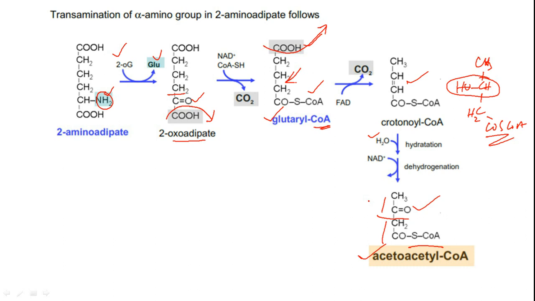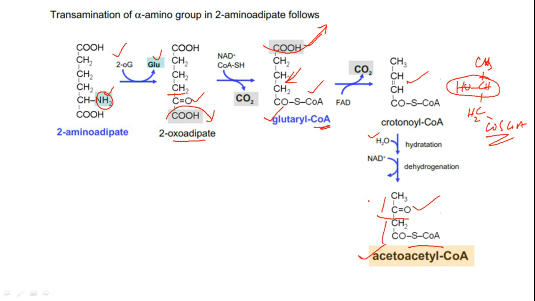Hence the epsilon amino group that is present on the lysine is actually supposed to be deaminated to make it functional. Okay, and then the resultant metabolite that we got, that 2-amino adipate, will further get deaminated via a classical transamination reaction by using the ketoglutarate glutamate cycle.